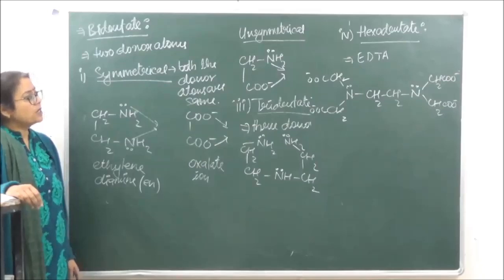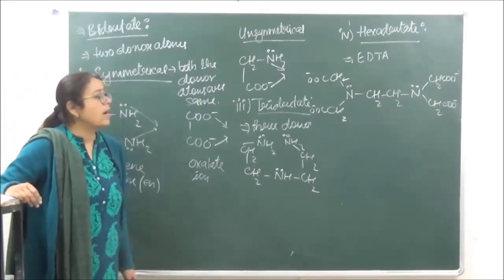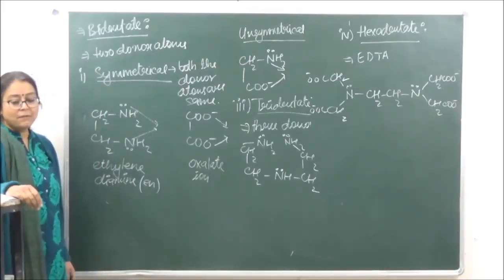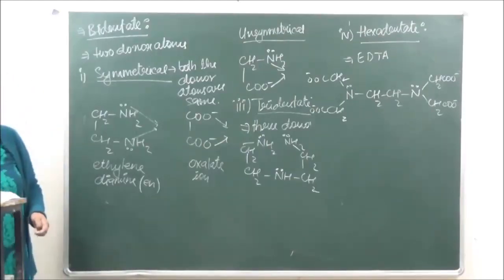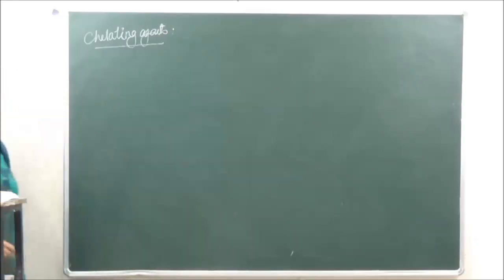Okay, so this is what ligands are and the types of ligands depending upon how many electron pairs they can donate. Then we come to another important term, chelating agents. What do we understand by chelating agents?